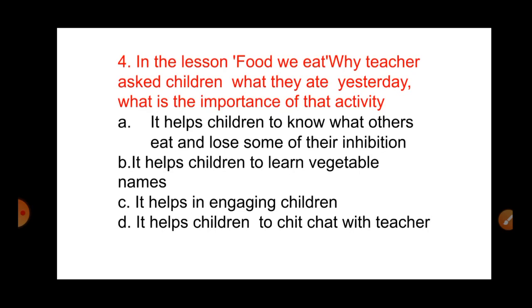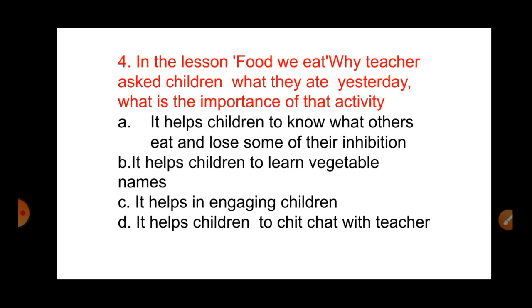Option A, it helps children to know what others eat and lose some of their inhibitions. When teacher asks these questions, children will be giving different answers, that they ate lady's finger, that they ate fish, they drank milk, they ate egg. So by hearing this, some of the children who have inhibition or hatred towards any of the food items may develop a type of interest. They may lose their inhibition. They may lose their disinterest. Next, option B, it helps children to learn vegetable names.